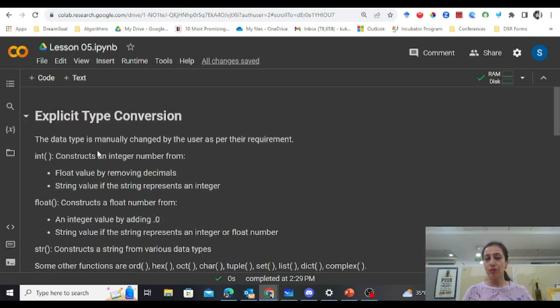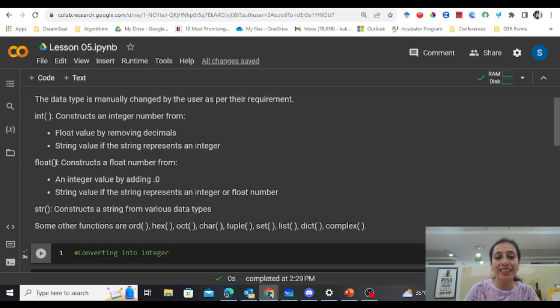So let's first talk about explicit type conversion. In explicit conversion, as I mentioned, we are explicitly writing some code and telling Python to convert from which data type to which data type. For example, we have a function int. Whatever we write inside these round brackets will be converted into an integer. Similarly, whatever you write inside the round brackets of float would be converted into a float, and with str it would be converted into a string.